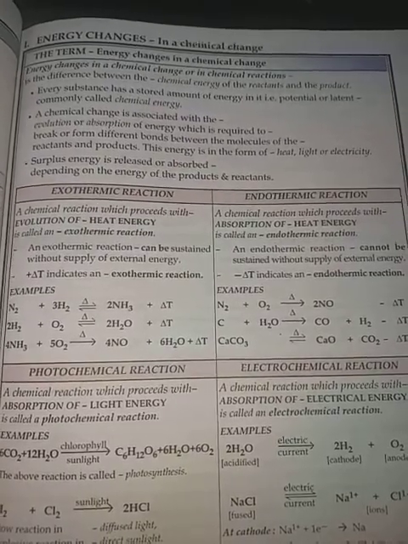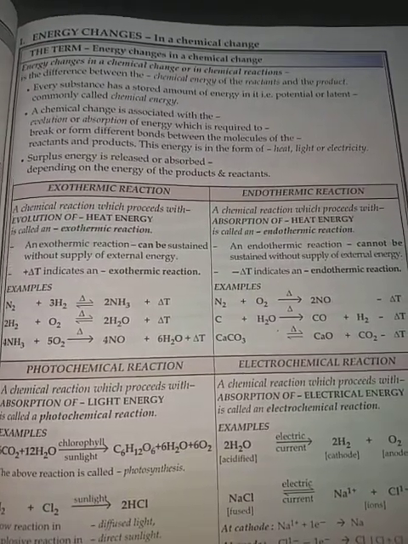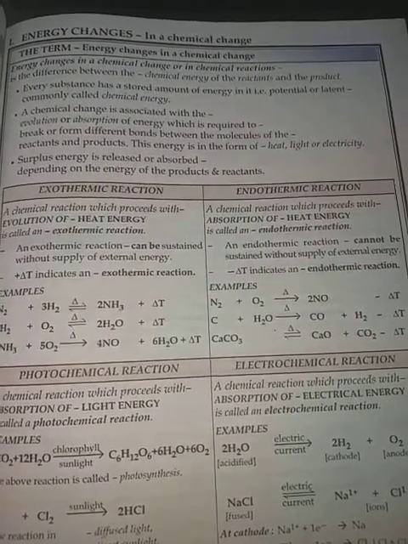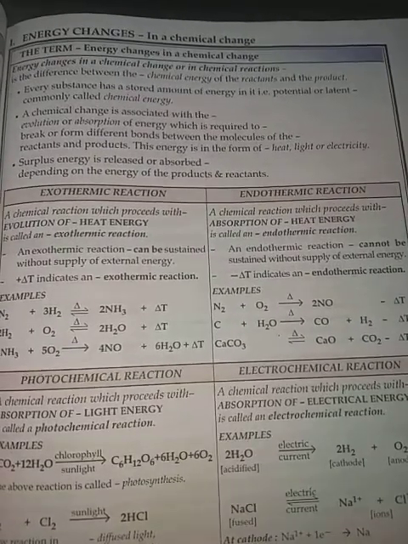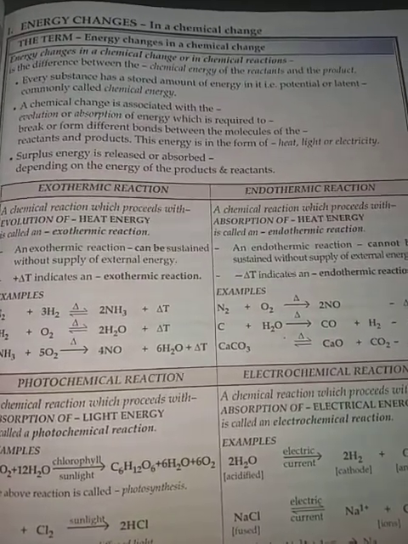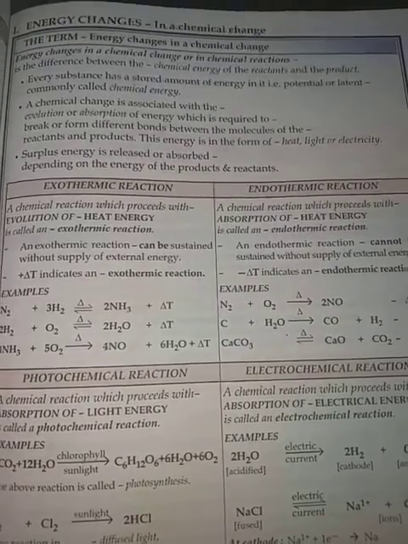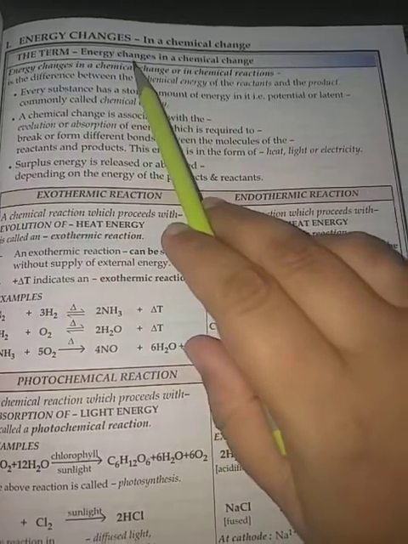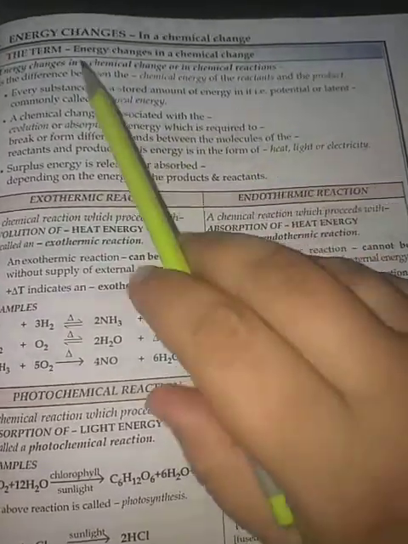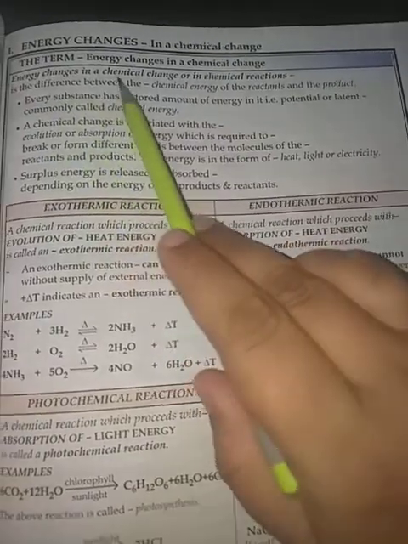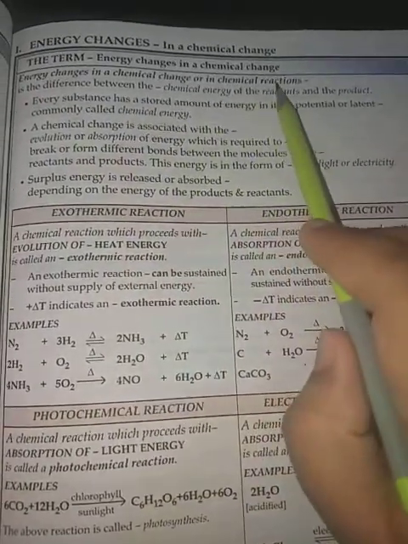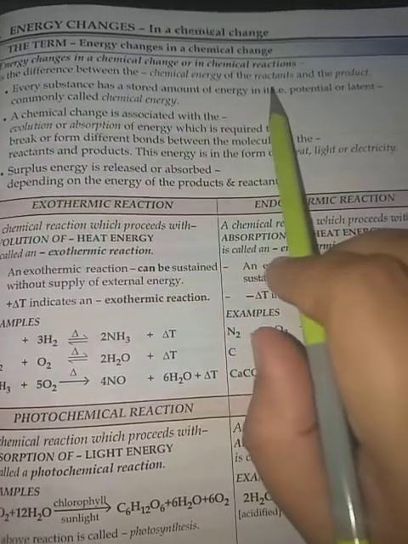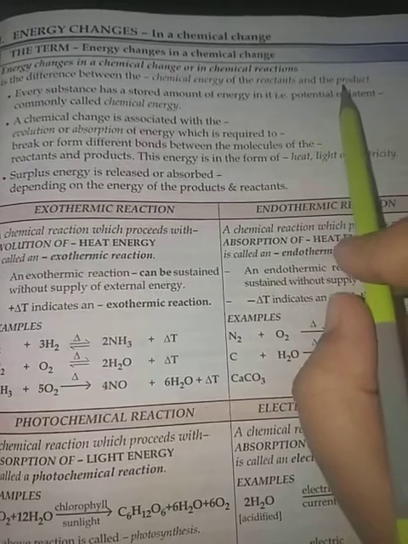Hello students. Today we will study the last characteristic, that is energy changes in a chemical change. Energy changes means either energy is released during a chemical reaction or energy is absorbed. There are many forms of energy that we'll study later on. First, energy change in a chemical reaction is the difference between the chemical energy of the reactant and the product.